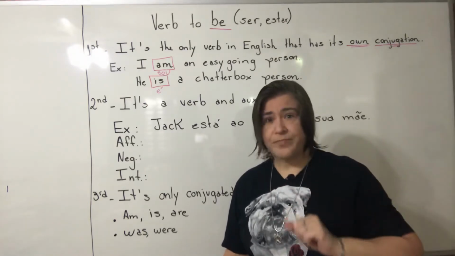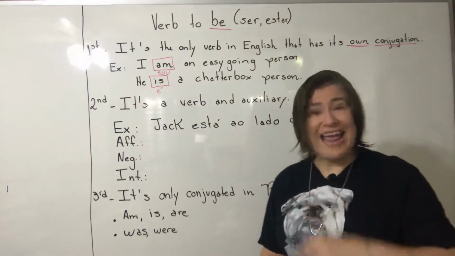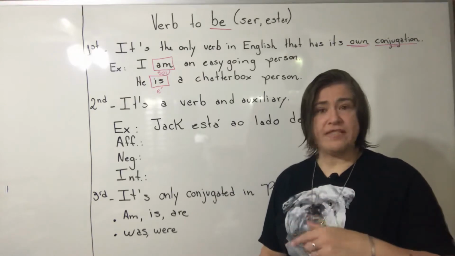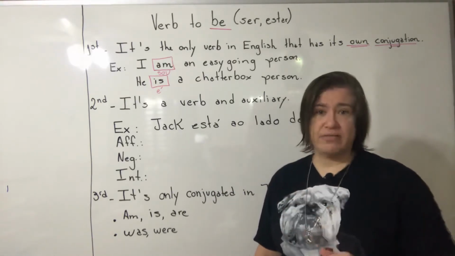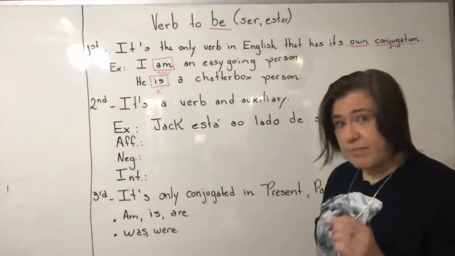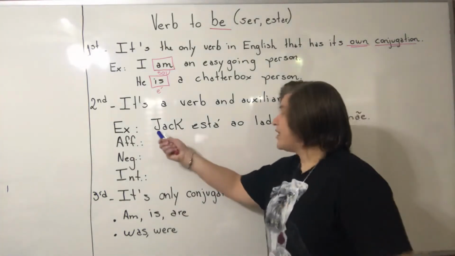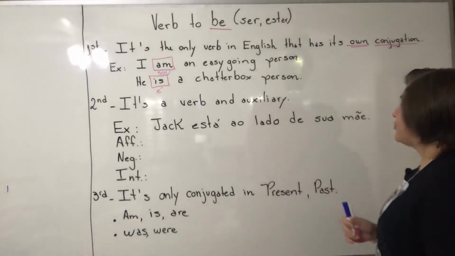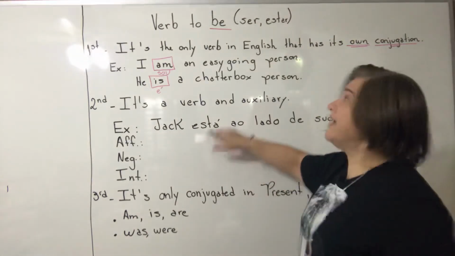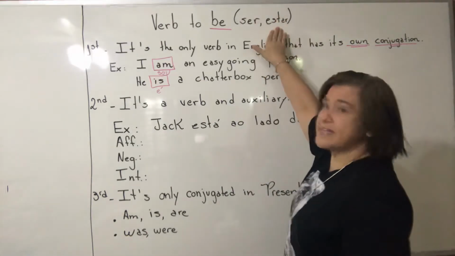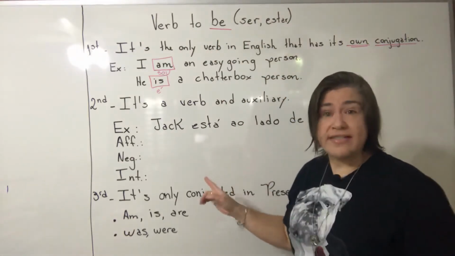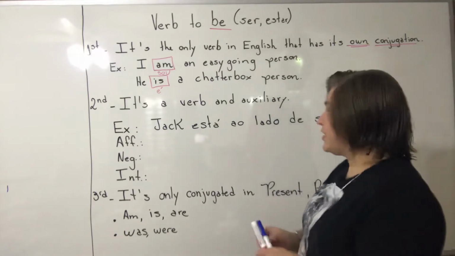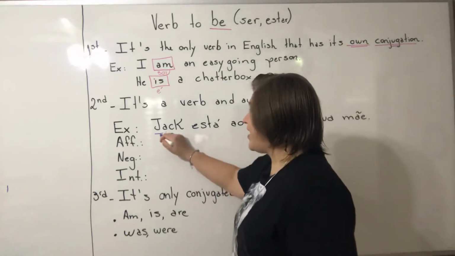Verb to be, no. Verb to be, never in present and past you use auxiliaries, because verb to be is an auxiliary. Example, I have the sentence here. Jack está ao lado de sua irmã. Está comes from verb ser estar, is verb to be, but it is in present. It's a conjugated verb. So we have Jack